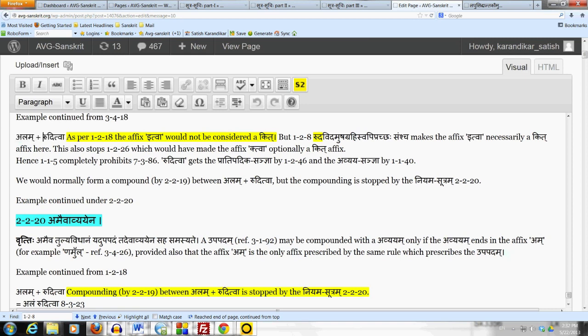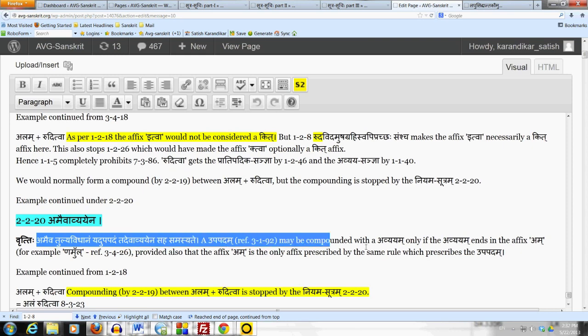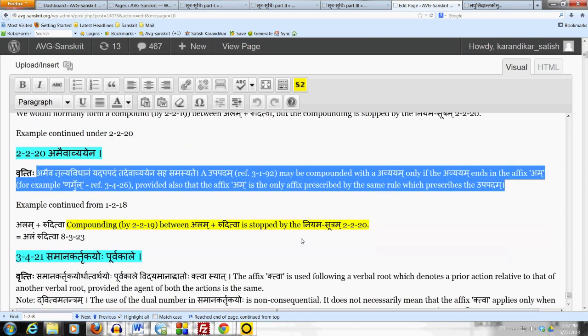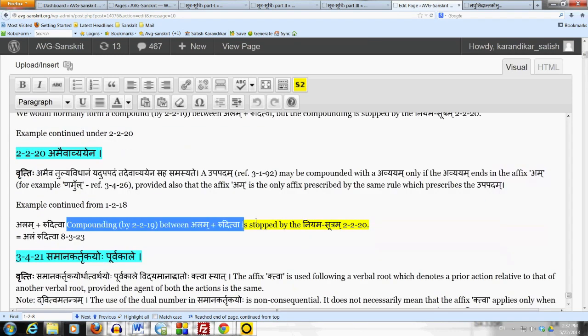Ruditva is an avyayam, but ruditva does not end in the affix am at all. So the compounding which would have been done by 2-2-19, upapadam atinga, is stopped by this niyama sutram, restrictive rule 2-2-20, and therefore we don't do any compounding, and the final form after applying mo'nusvaraha is alam ruditva, with ruditva staying as a prithak padam, a separate padam from alam.